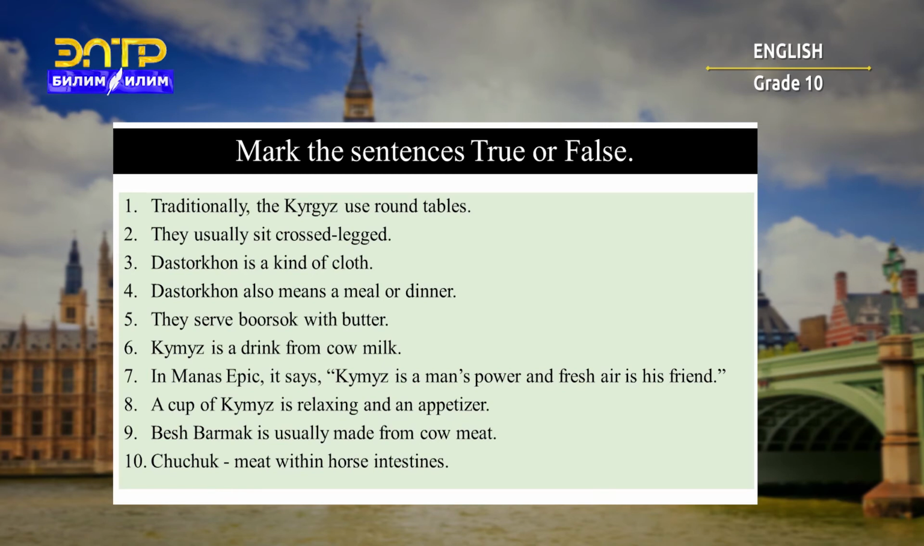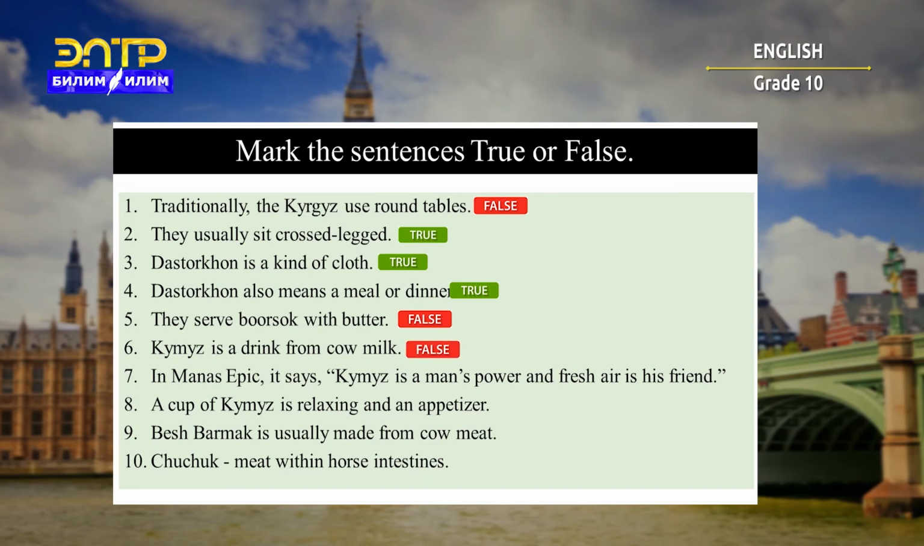Check them all together. Number 1, traditionally the Kyrgyz use round tables. That's false. 2, they usually sit cross-legged. That's true. 3, dasturkhan is kind of cloth. True. 4, dasturkhan also means a meal or dinner. That's true. 5, they serve borsok with butter. No. Number 6, kumuz is a drink from cow milk.